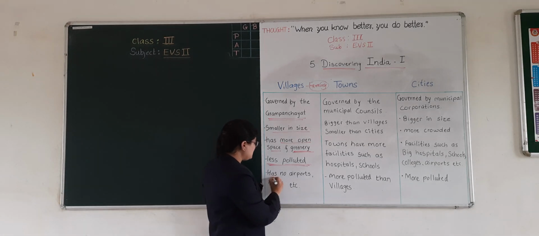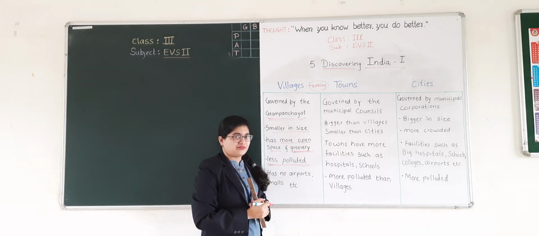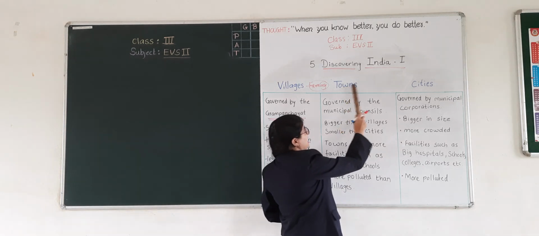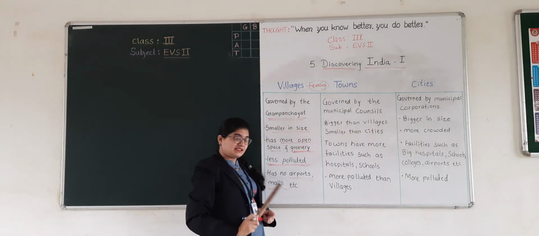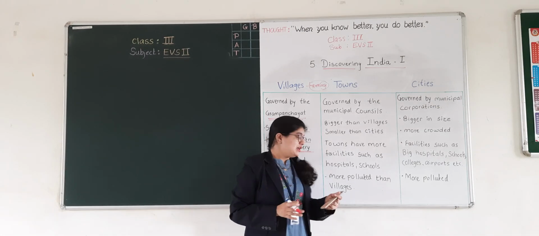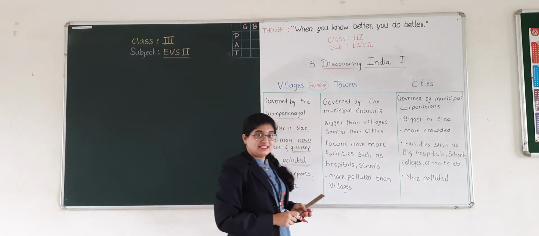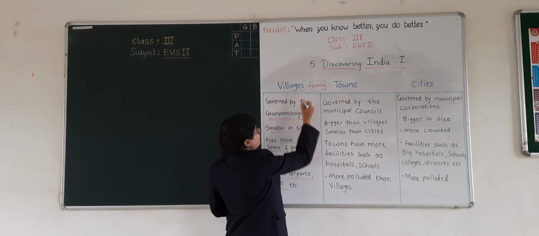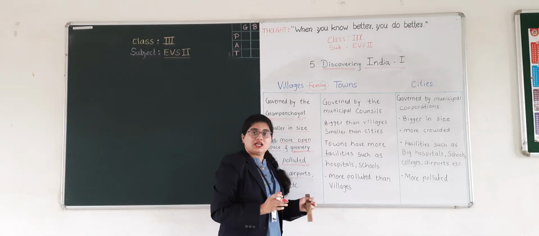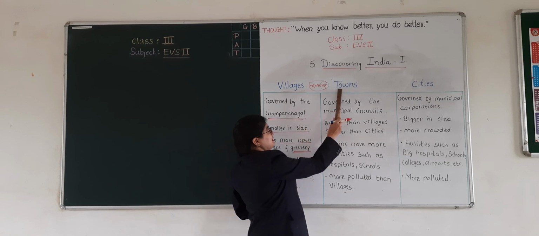The next point is that villages have no airports, malls and so on. Many things such as airports and malls, which we can see in towns and cities, are not present in villages. Do we have malls and airports in our Sadavli? No. As Sadavli is a village, we don't have malls and airports in our Sadavli. Okay? Good. Then the next point is towns.